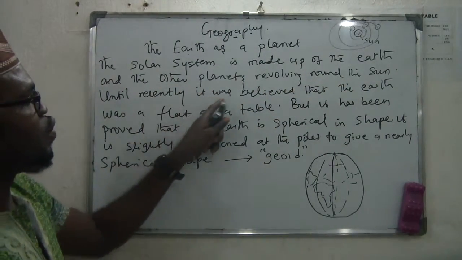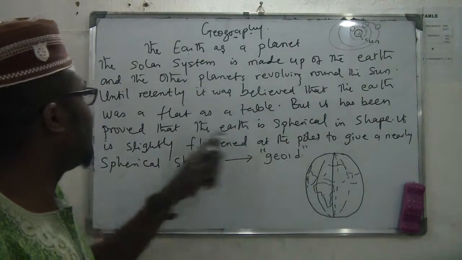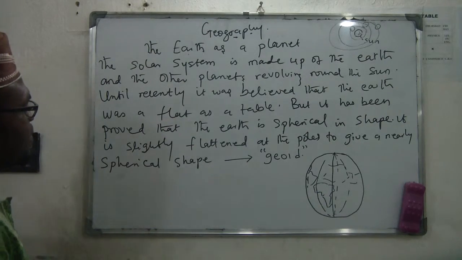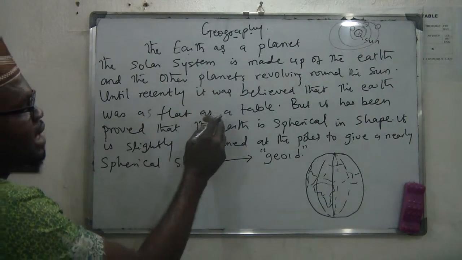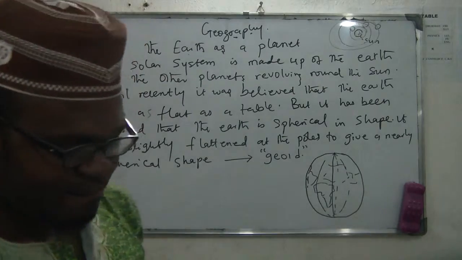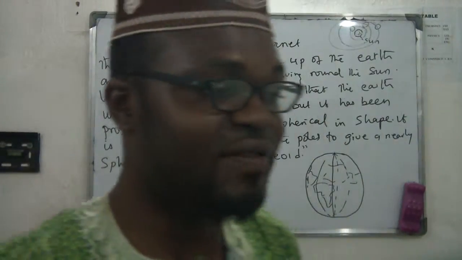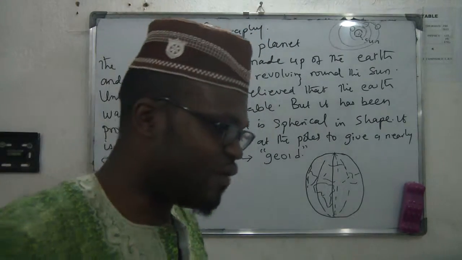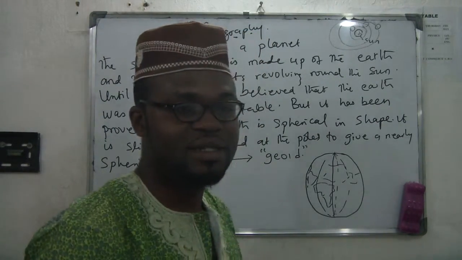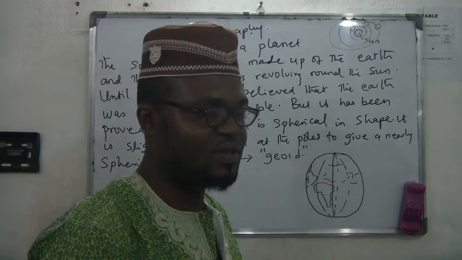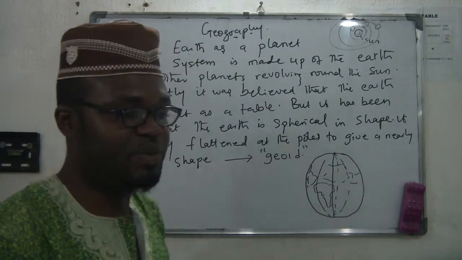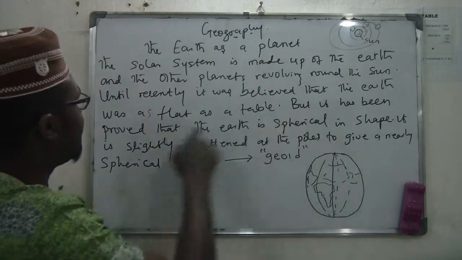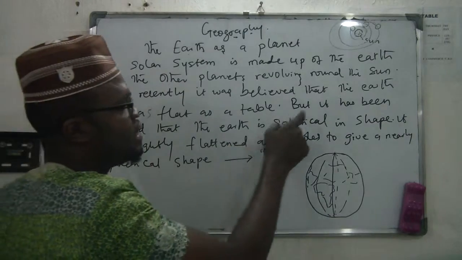Until recently, it was believed that the Earth was as flat as a table. In the olden days, people believed that the Earth was flat, because when you're driving, you drive on a flat plane. Based on that very knowledge, people thought that the Earth was flat. But it has been proved that the Earth is spherical.